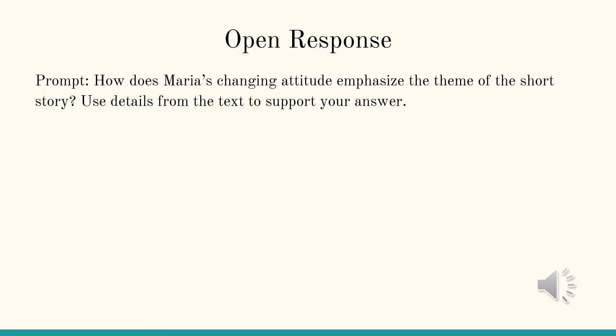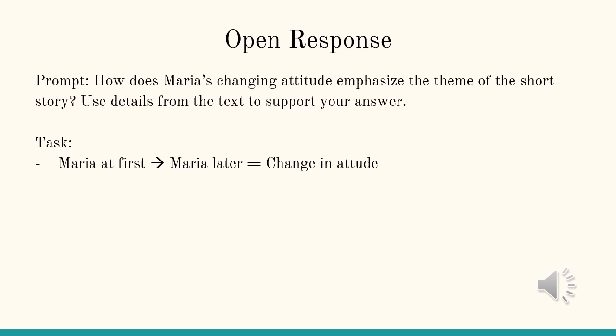As we get to the open response, we've got a new prompt today. It's asking us, how does Maria's changing attitude emphasize the theme of the short story? Use details from the text to support your answer. As we break down that question, we see that we have a couple of tasks. First, we need to identify how Maria's attitude is changing.